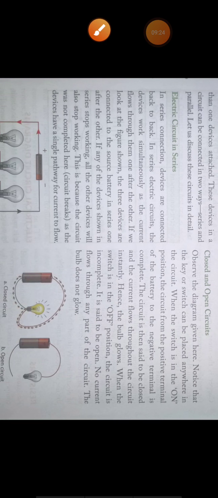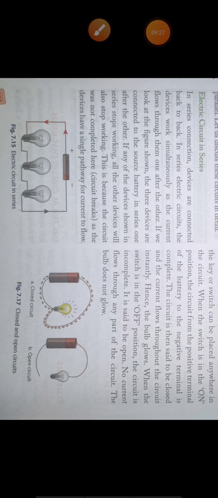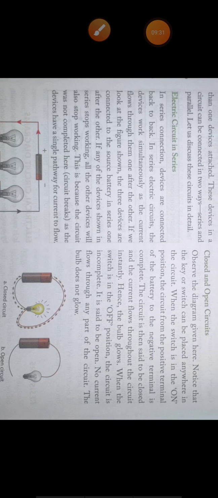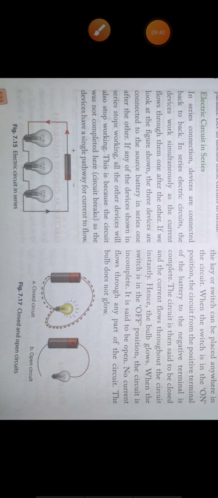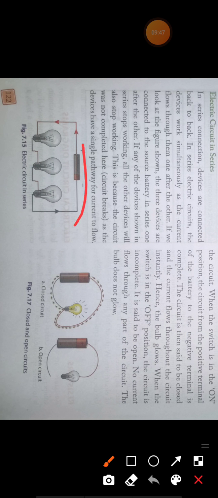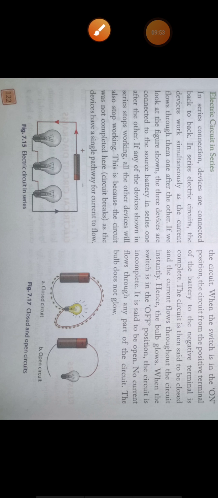Now electrical circuits in series. You can connect a circuit in two ways. One is called series connection and the other is called parallel connection. Series connection means the devices are connected back to back. This is the picture of a series connection. Here you can see three bulbs connected back to back.